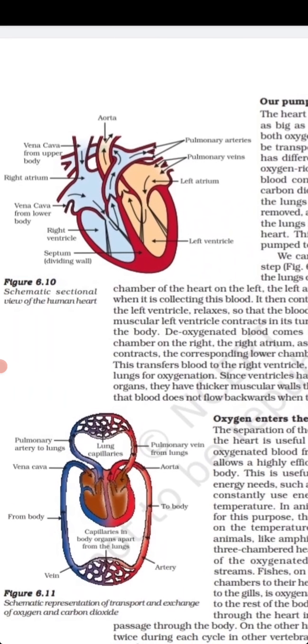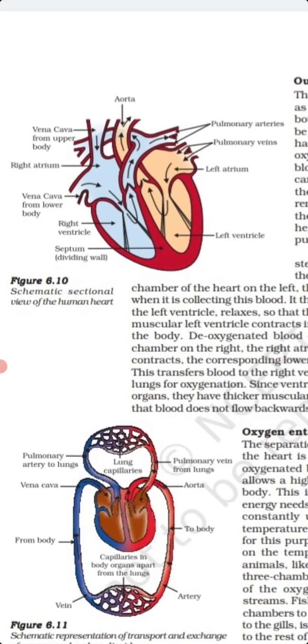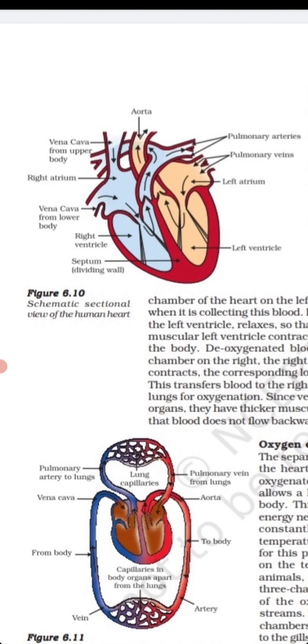First of all, we take a look. This is the pulmonary arteries and this is the pulmonary veins. This is the left atrium. This is the left ventricle. This is the right ventricle. This is the right atrium. This is the vena cava, superior vena cava and inferior vena cava. And this is the aorta. The human heart is divided into 4 chambers.